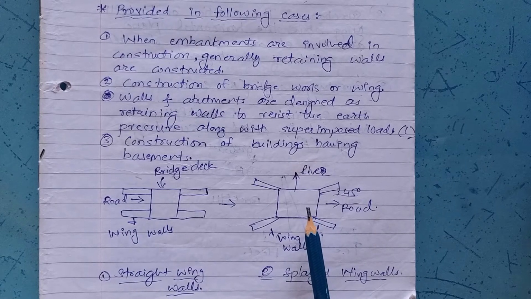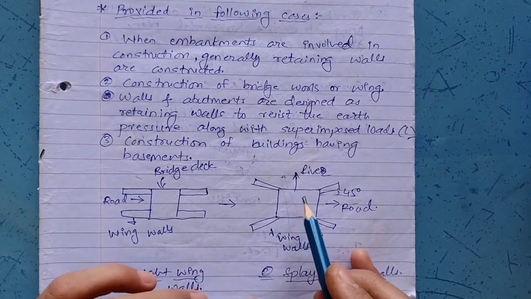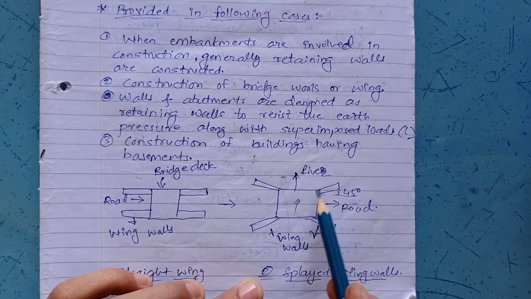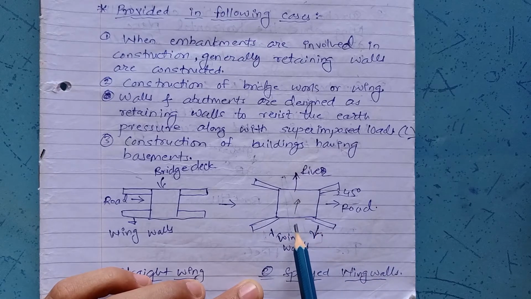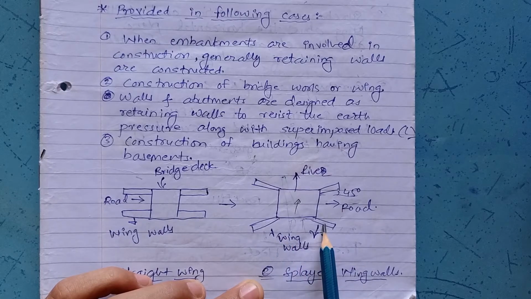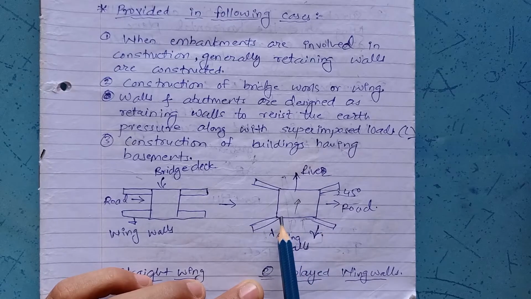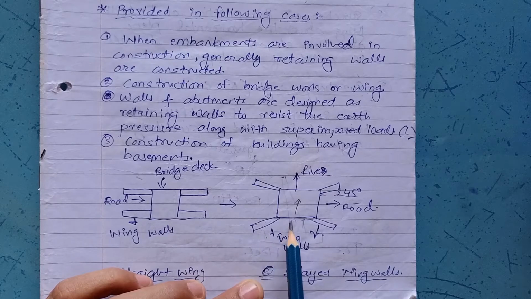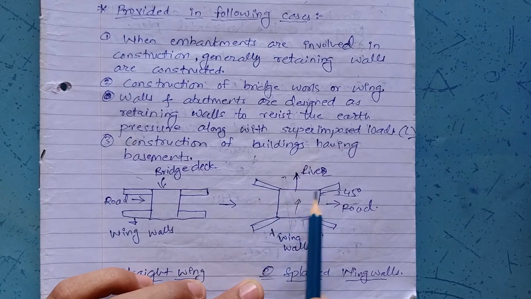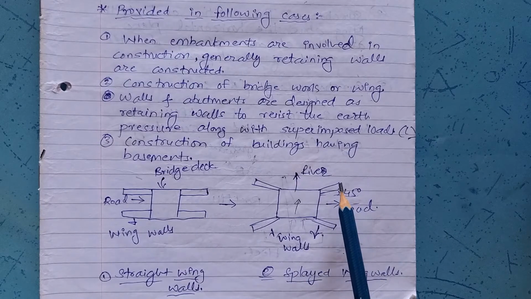Whereas if this is the river, this is the flow of the river, then wing walls are provided here. These are nothing but wing walls, first, second, third and fourth. Now why are these wing walls provided? Due to this water flowing, erosion of this bank should not take place. And erosion of this abutment which is provided to the bridge should not take place. Hence these wing walls are provided which will redirect the water into the mainstream. This is the main purpose of the wing wall, and this wing wall is nothing but a type of retaining wall.